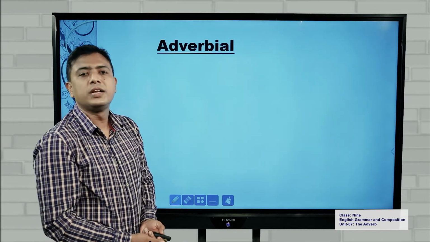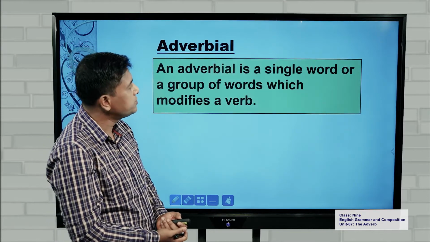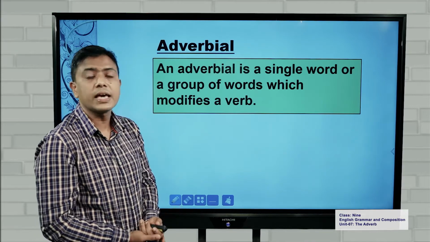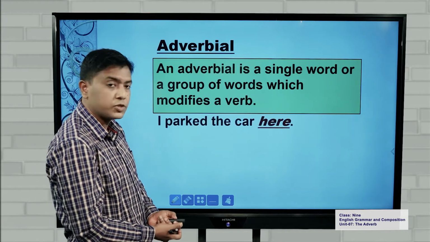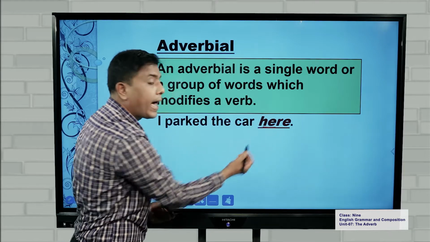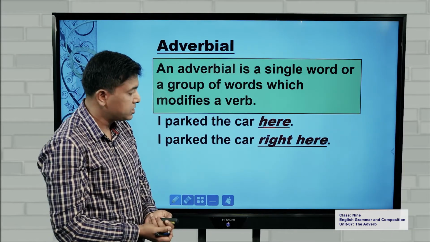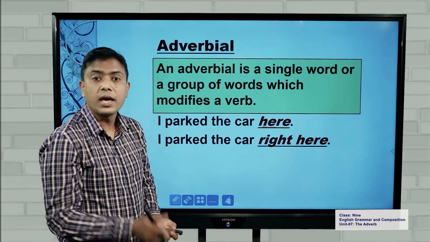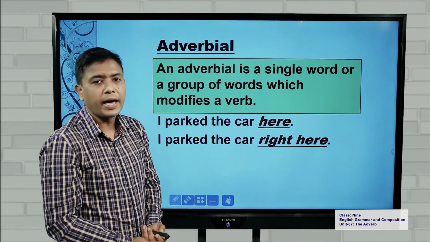Now, dear students, we will learn one more thing, adverbial. If you look at this screen, an adverbial is a single word or a group of words which modifies a verb. Have a look. The first sentence, I parked the car here. One word, it is an adverb and it is also an adverbial. The second sentence, I parked the car right here. So instead of using here, I used a phrase, a group of words. So right here is also an adverbial.